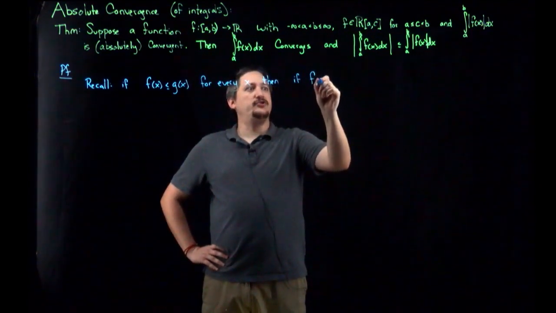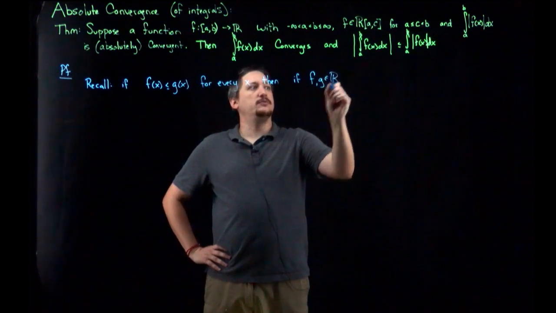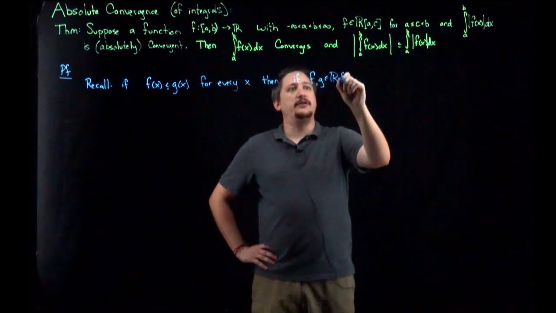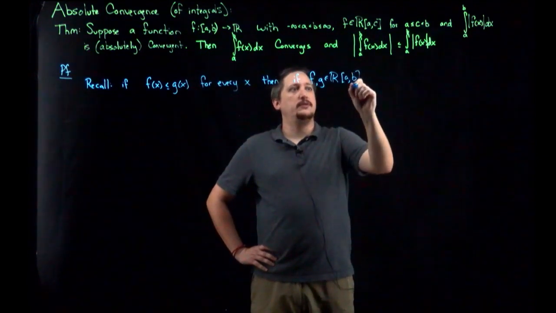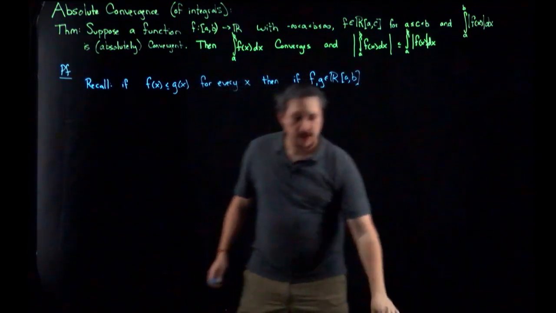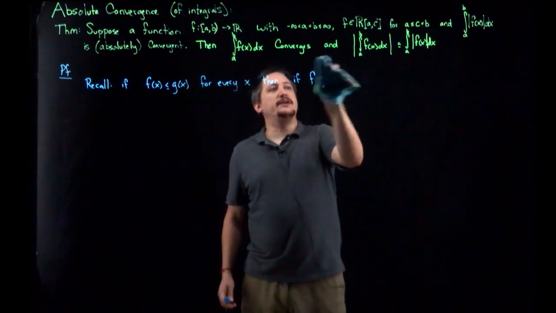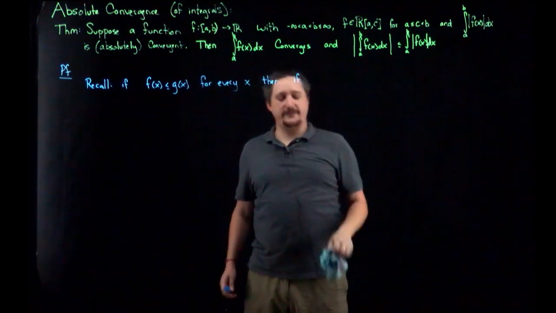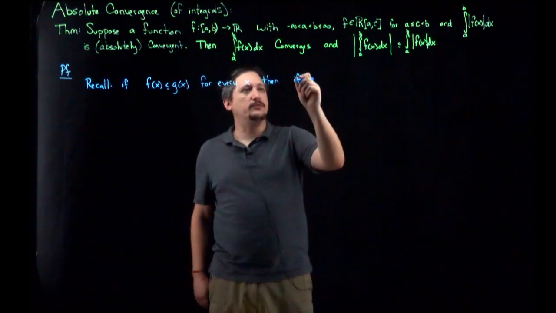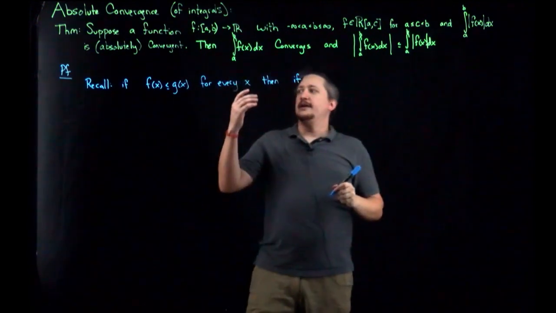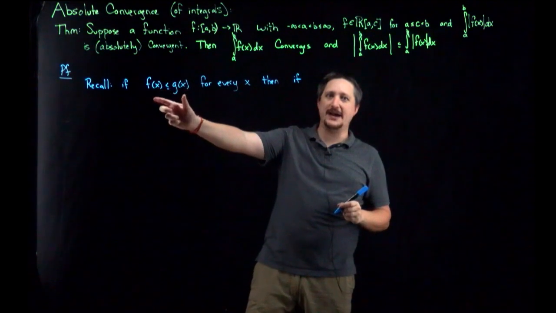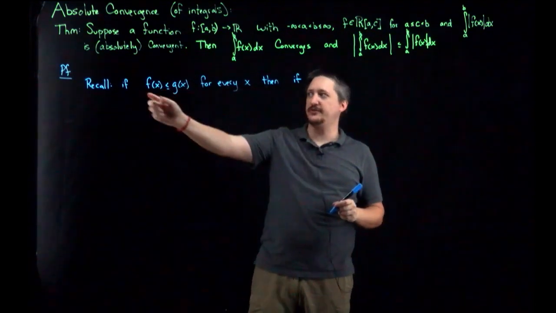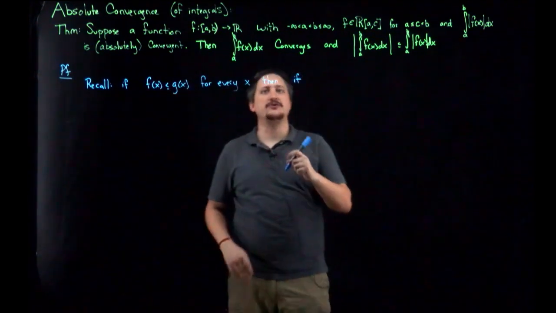then if f and g are both Riemann integrable on A to B, well, sorry, I'm trying to do this the short way because I want to just recall it, but let me be careful and thorough. So, let's say f of x is less than g of x, and this is not quite everything. I'm going to come back to make an emphasis, so leave a little space around this if you're taking notes.